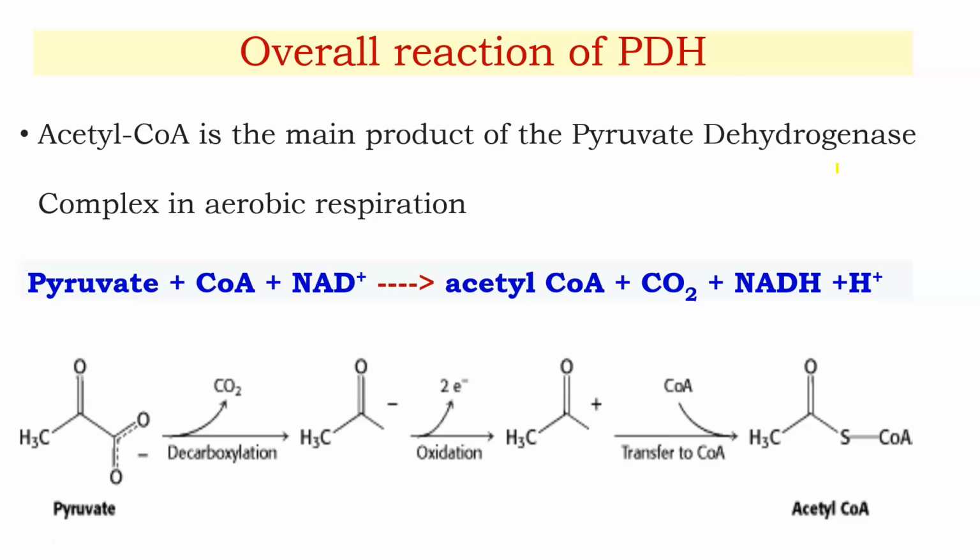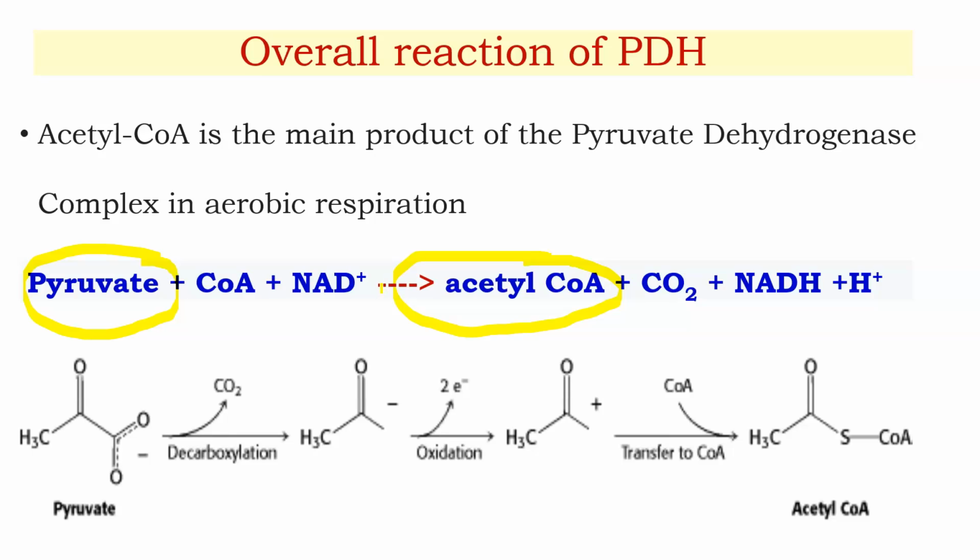This is the overall reaction of the pyruvate dehydrogenase complex. Here pyruvate, the end product of glycolysis, is converted into acetyl CoA in the presence of the pyruvate dehydrogenase complex.